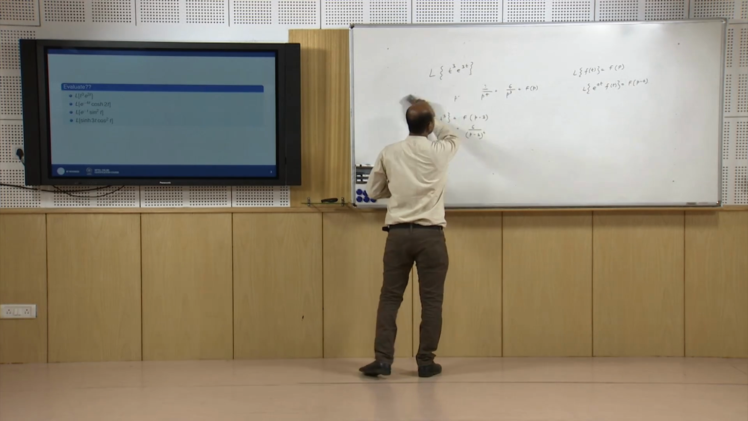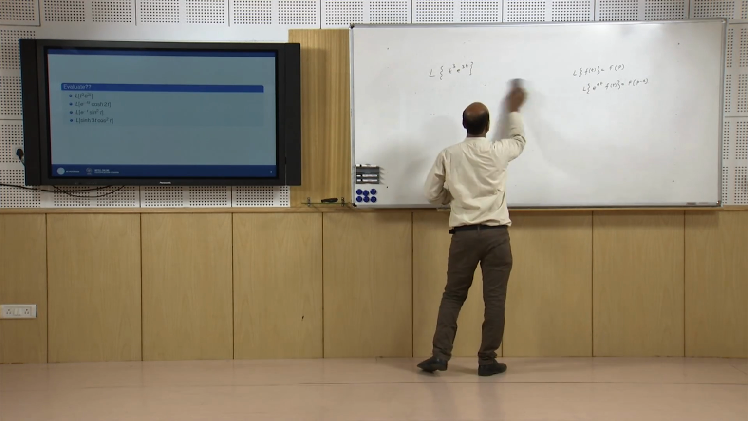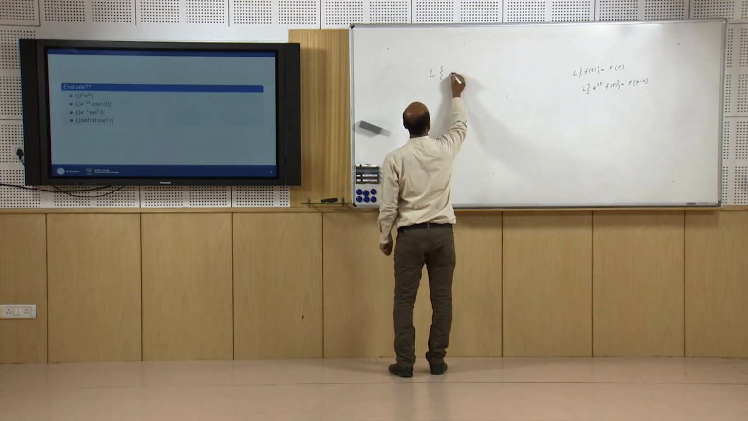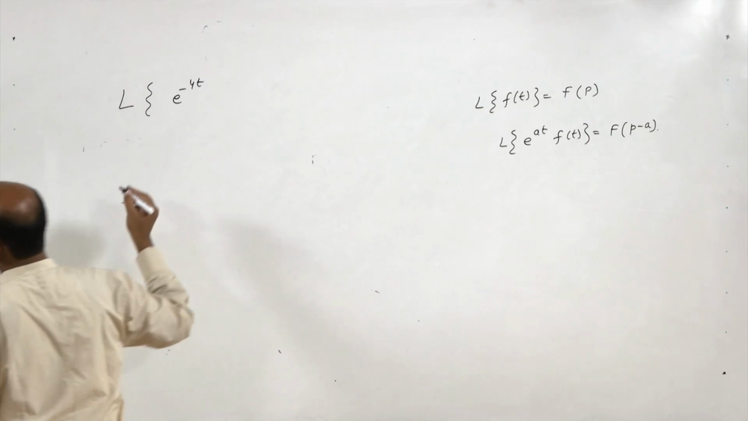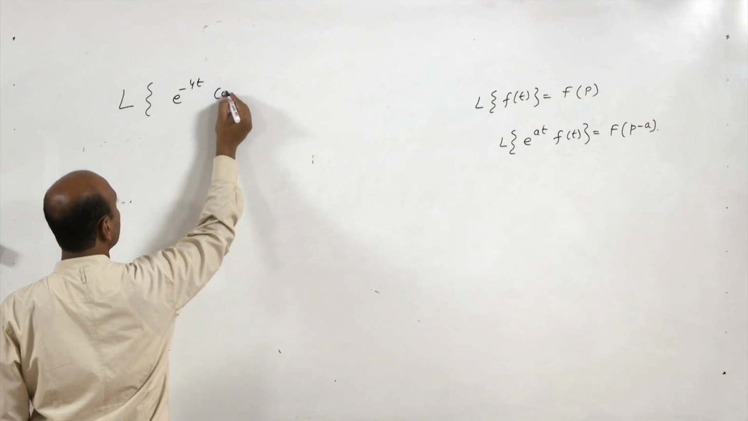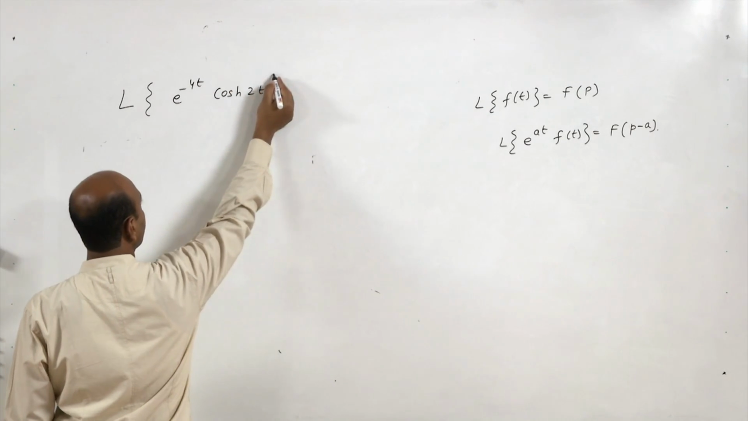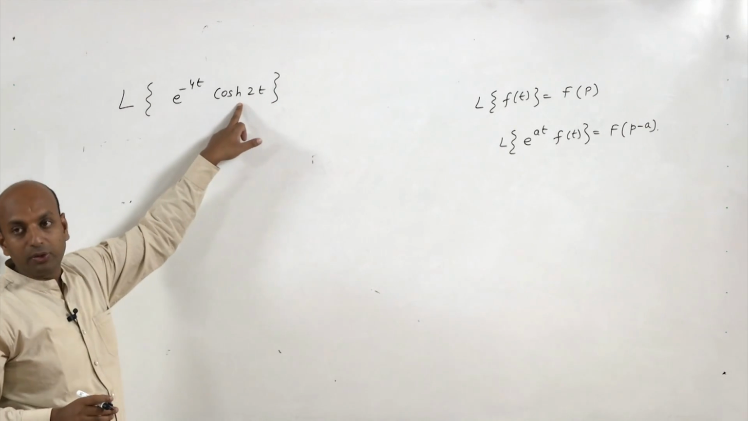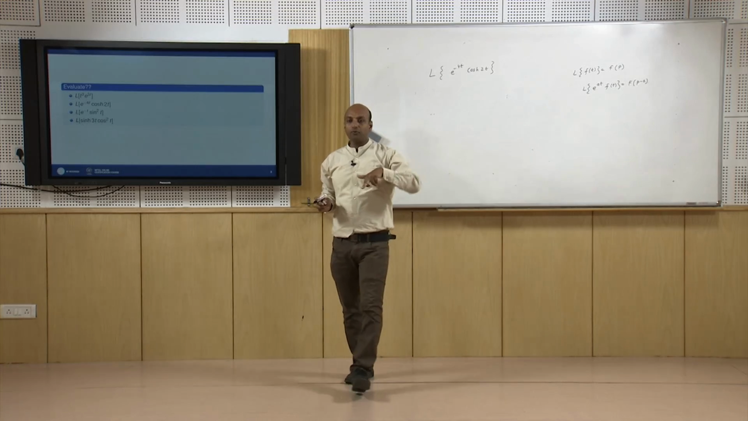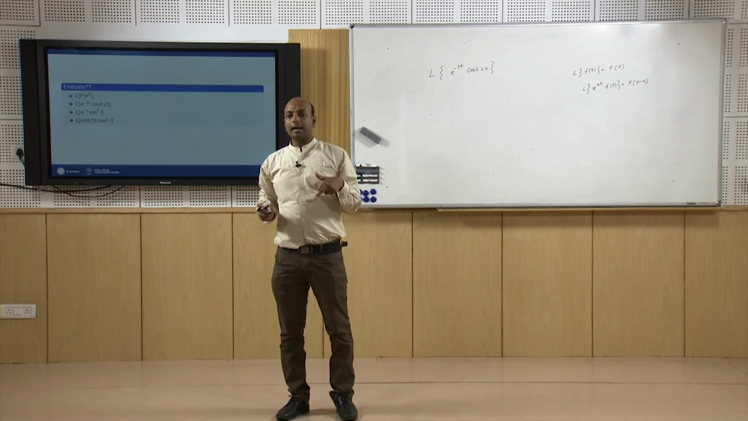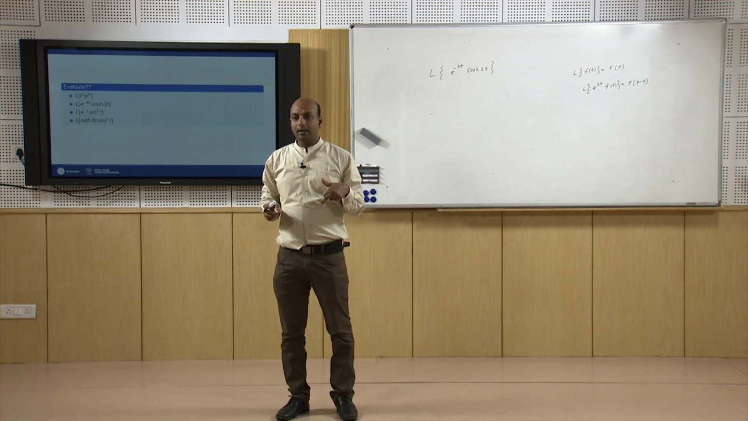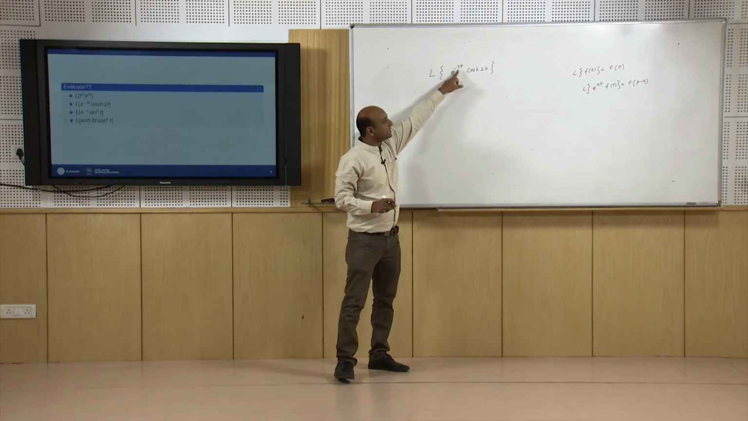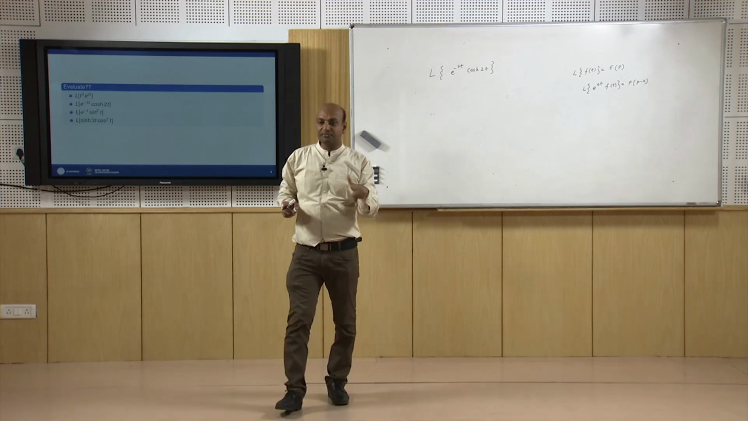Next problem, the next problem is e^(minus 4t) cos hyperbolic 2t. So, again here if you compare with this, f(t) is cos hyperbolic 2t. So, first find the Laplace of cos hyperbolic 2t, let us put it equal to F(p), and then replace p by p minus a. Here a is minus 4. So, replace p by p plus 4.